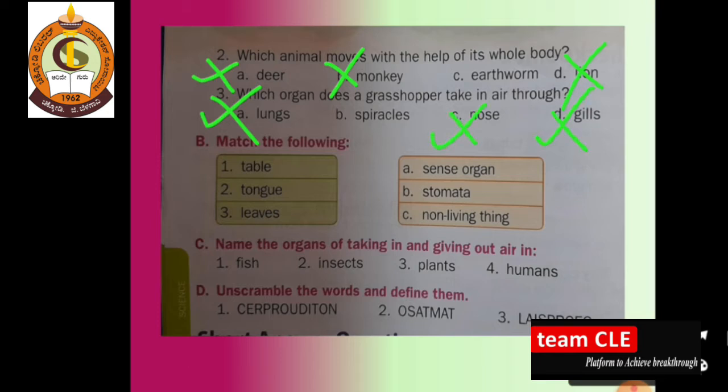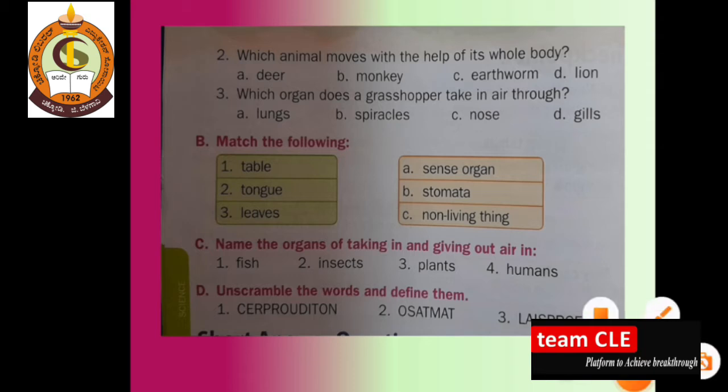No, because by using the nose human beings can breathe, and by using the gills fish can breathe. So what is our answer? That is the spiracles. The spelling of spiracles is S-P-I-R-A-C-L-E-S.